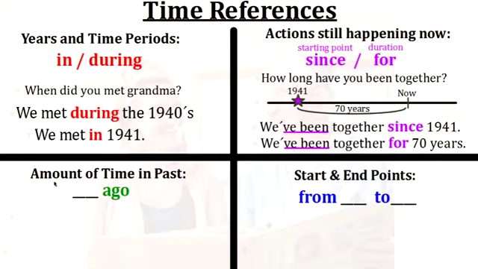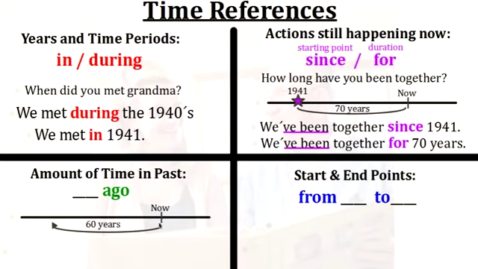So let's look at this one over here, the amount of time in the past. So when we want to talk about the amount of time in the past that something happened, we use that amount of time and the word ago, right? So if I'm talking about now, but I want to talk about something that happened in the past, I could say 60 years ago, or 200 years ago, or even 1 week ago, right? To talk about how long in the past something happened. So his example was 60 years ago, we didn't have texting. Okay? So again, referencing how many years in the past something happened. Or in this case, something didn't happen.